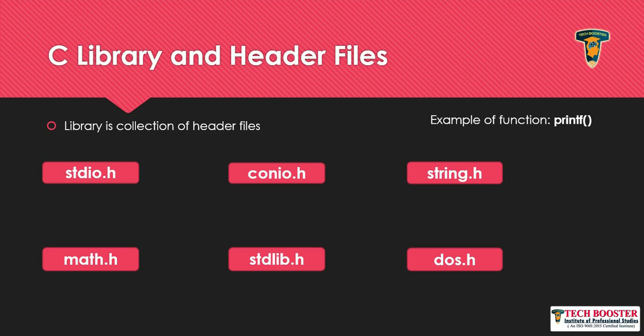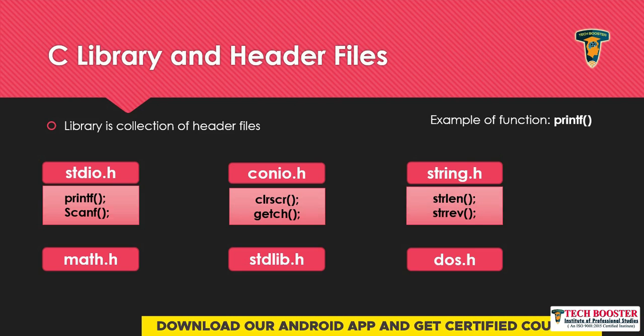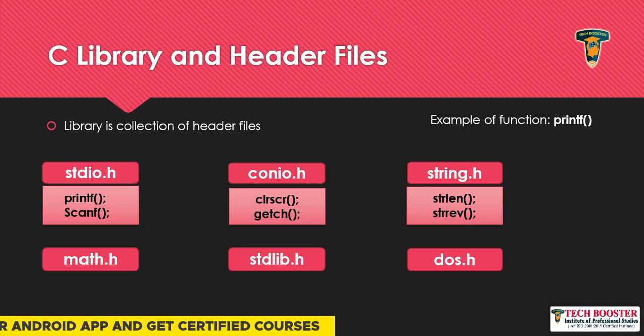Now as I have told you, within these libraries or header files you will have specific functions. I have considered a few functions here as well, although there are many other functions in a specific header file, but I have considered only a few of them. If I talk about stdio.h, here I have considered printf and scanf. If I talk about conio.h, here I have considered clrscr and getch. If I talk about string.h, here I have considered string length and string reverse. strlen is basically used to get the length of your string, and strrev is used to reverse your string.